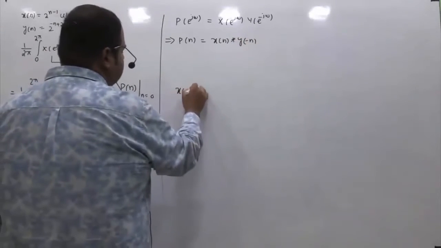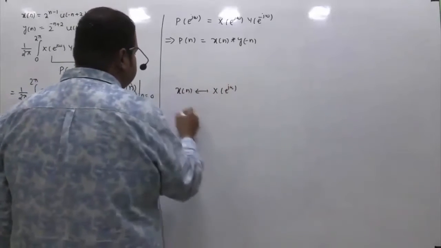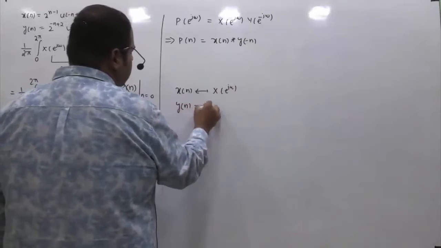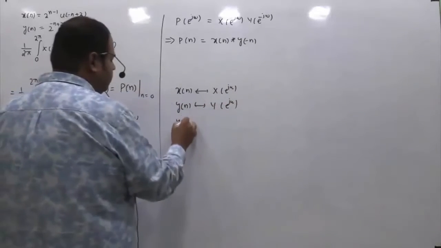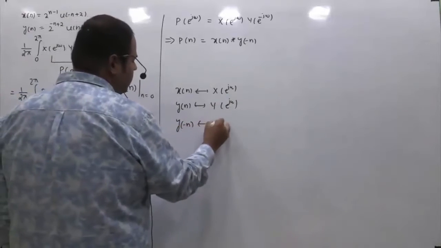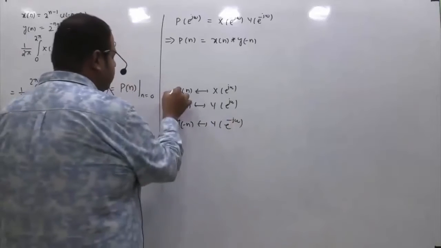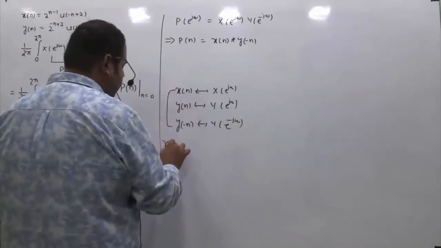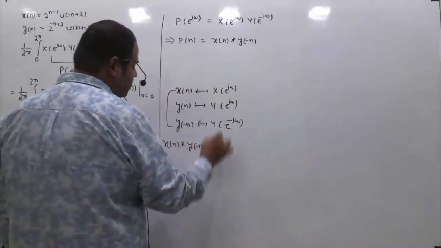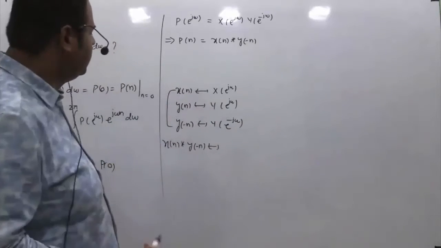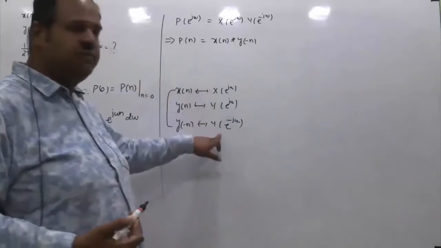Because if x of n has DTFT x of e raised to power j omega, y of n will have DTFT y of e raised to power j omega. Y of minus n will have DTFT, by the reversal property, y of e raised to power minus j omega, right? And you know the convolution property: if you do convolution in the time domain, let's say x of n convolved with y of n, in the frequency domain their corresponding spectra will multiply.